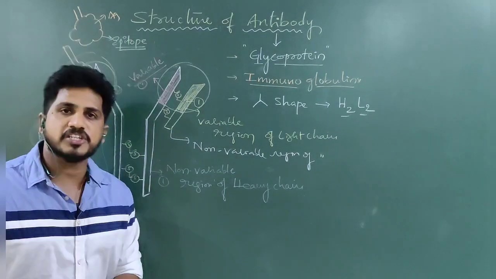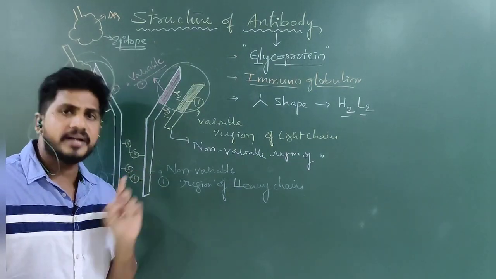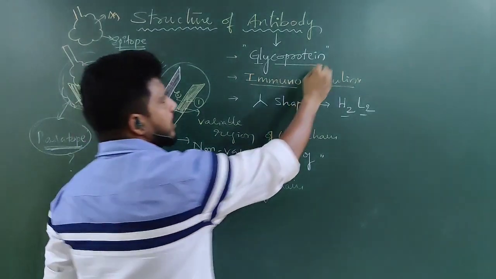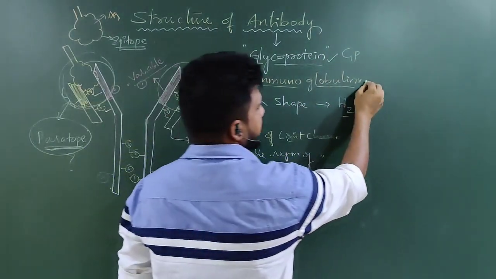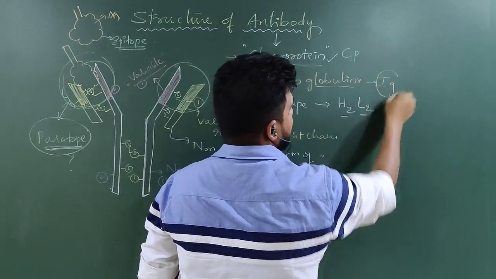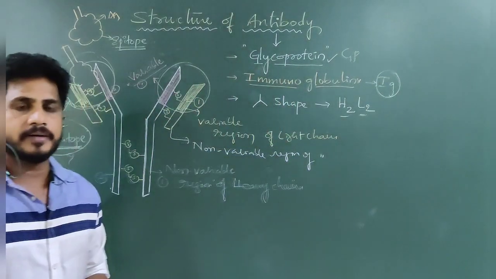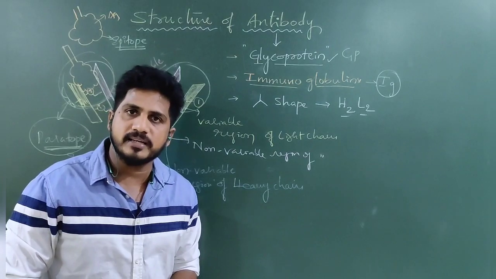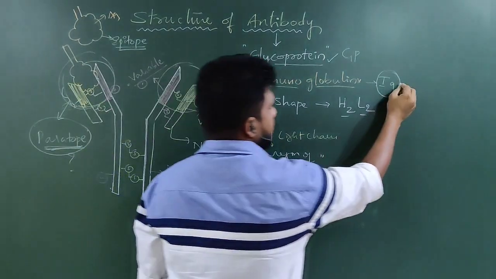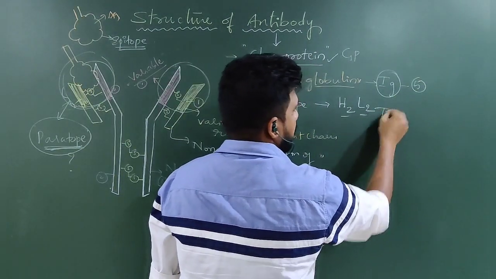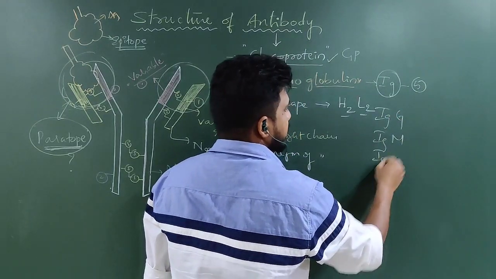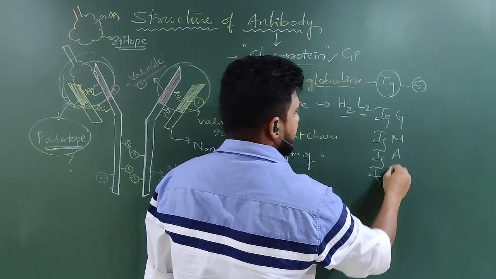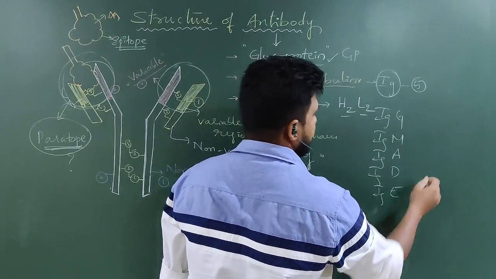This is a simple structure of the antibody. Antibody is generally called a glycoprotein, so it is GP, and immunoglobulin is also given, that is why it is called Ig. Ig means what? Immunoglobulin. How many types of antibodies are there? There are 5 types of antibodies: IgG, IgM, IgA, IgD and IgE.